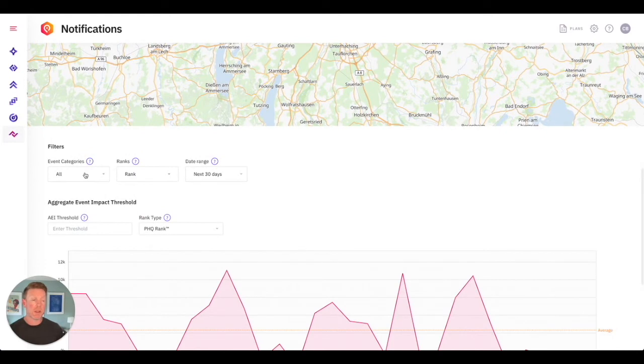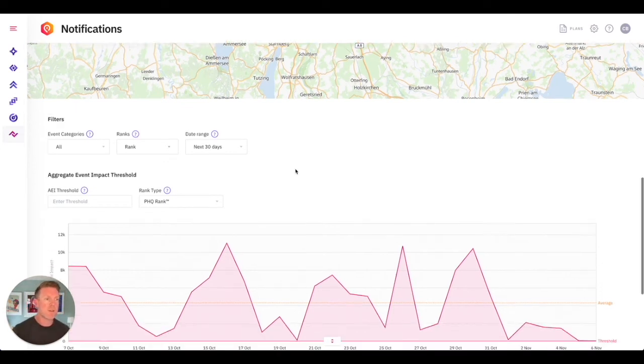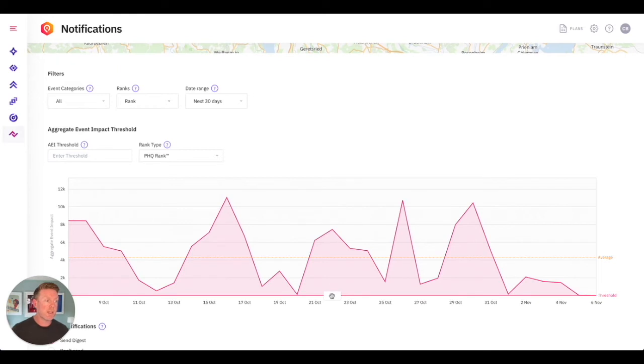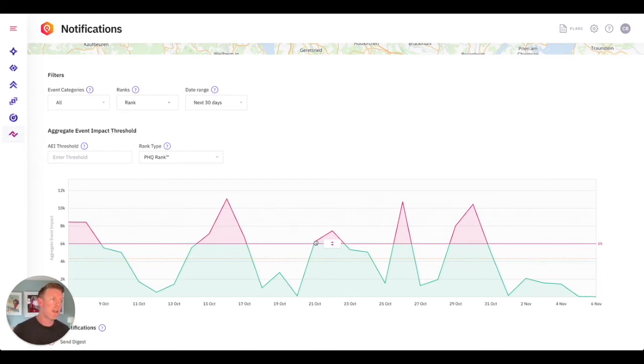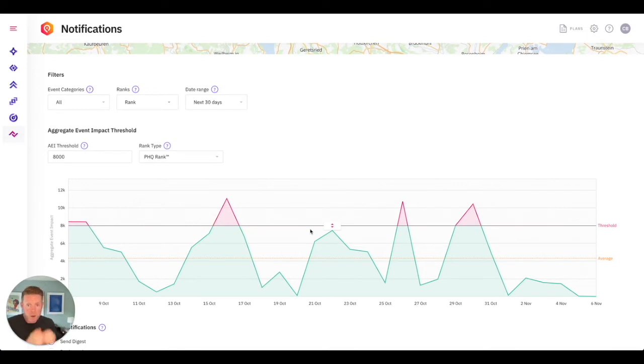Scroll down, you can select what categories you want, what ranks, what date range. So looking out 30 days, are there going to be any surges that I need to know about, that my managers need to know about, that anyone needs to know about that's working within this microbrewery? And the other cool thing here is you can set a threshold. So what's the threshold of people I believe I need in that small 2 mile vicinity that's going to generate an alarm? So let's go all the way up to 8,000. So 8,000 people on a specific day, whether it's 2 events, 3 events, 5 events, 10 events, I'll be notified.